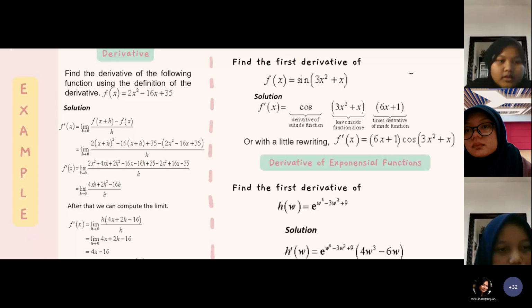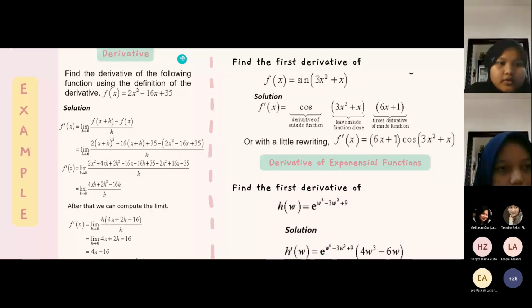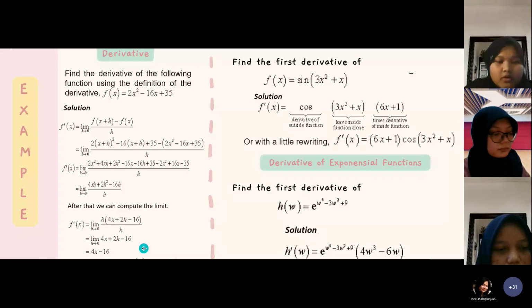This is the example. First example, for the definition of derivative. Find the derivative of the following function using the definition of the derivative. f of x is equal to 2x squared minus 16x plus 35. You can see the solution here. So the derivative f prime of x is equal to 4x minus 16.